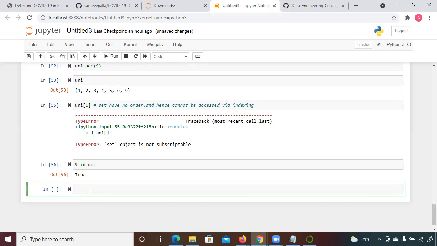So how can we access it? Even if we want to, we cannot, because how do we tell the system which element is present at a particular location? In other structures, we know that at this location the element is present. For example, index 1 has an element, so in index 1, 1 is there, in index 2, 2 is there. But in a set, they are in an unordered sequence internally in memory as well.